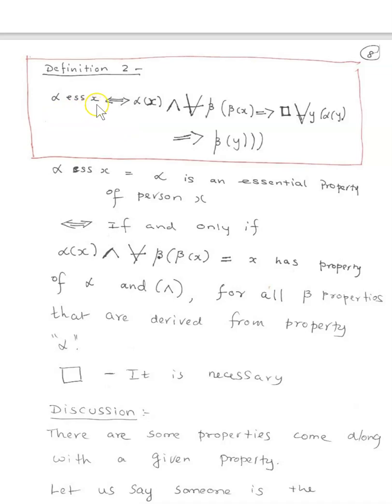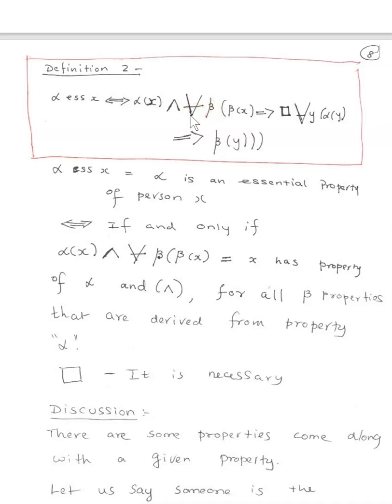He's saying that if alpha is an essential property of x, that implies x has that property, and for all beta properties, x will have all the beta properties.